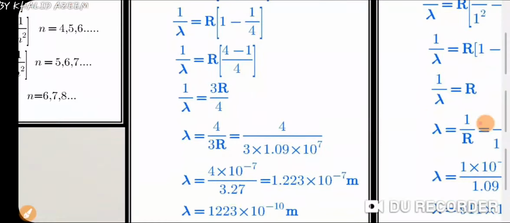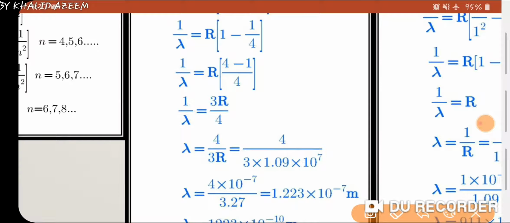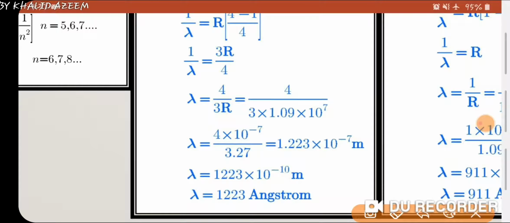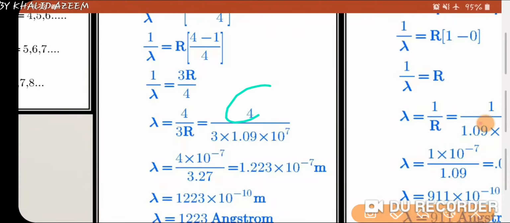Again here you can see 1 upon lambda equals to 4 minus 1, 3, and R as it is, upon 4. Now अब हमें लैम्डा की वैल्यू कैलकुलेट करनी है. It means we have to reciprocal the other side, means lambda equals to 4 upon 3R. Now I am putting the value of R, this 4 as it is, 3 as it is, in place of R 1.09 into 10 to the power 7.